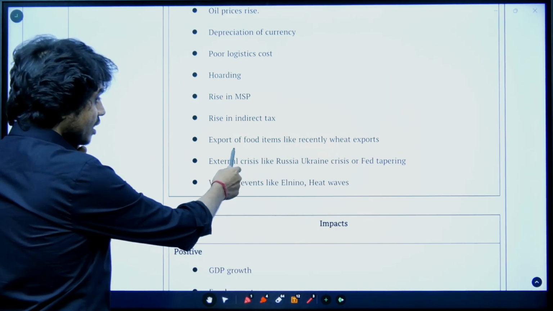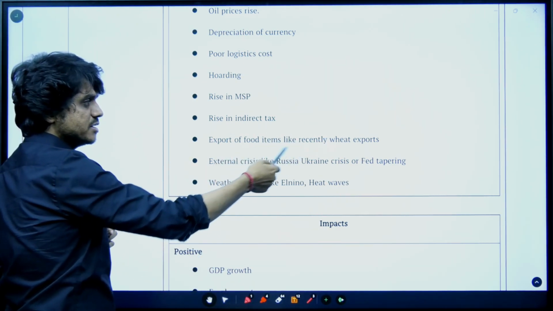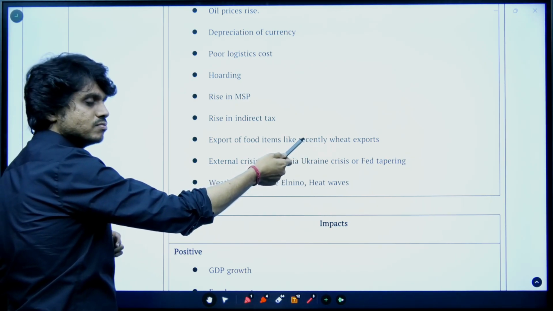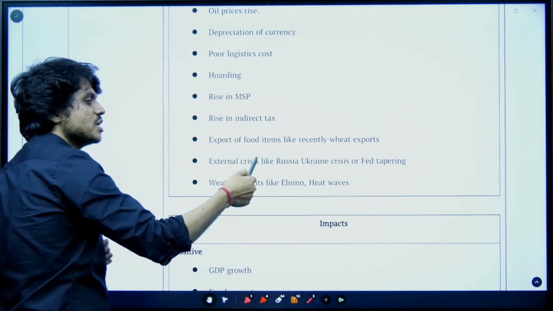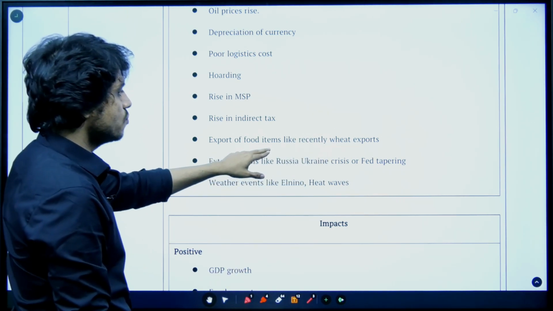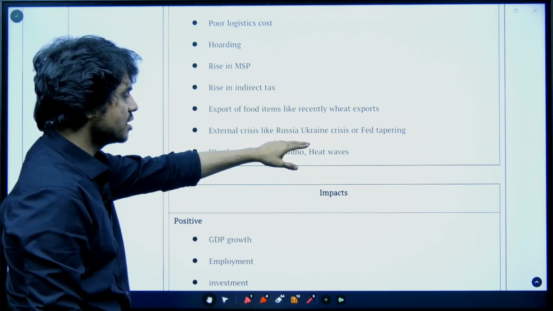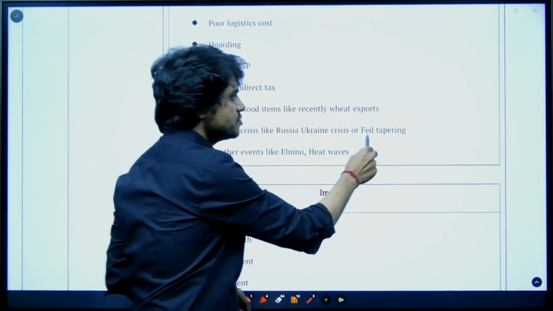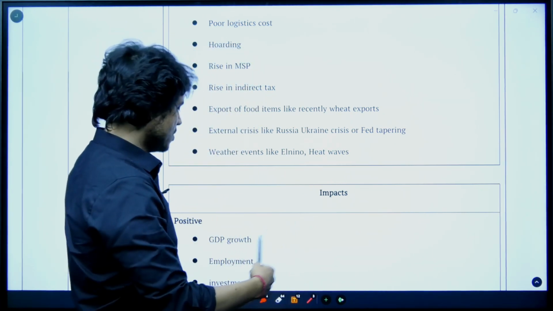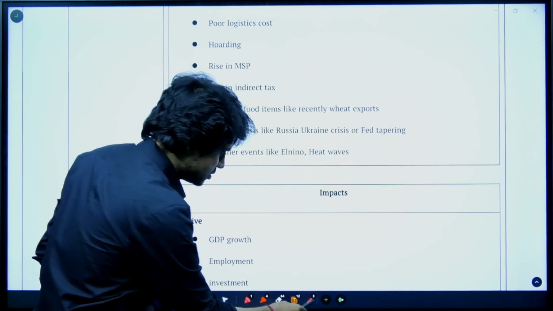Then let's say recently we have also exported wheat. Then there was a lack of supply in the domestic market, and this has also increased the price of wheat. So when you export more food items, this also causes inflation. External crises like the Russia and Ukraine crisis or Fed tapering. Now what is this Fed tapering? It is a very important concept. Okay, so let's deal with Fed tapering.